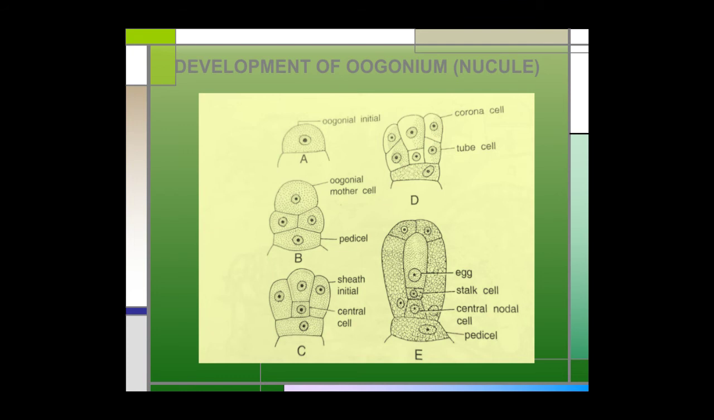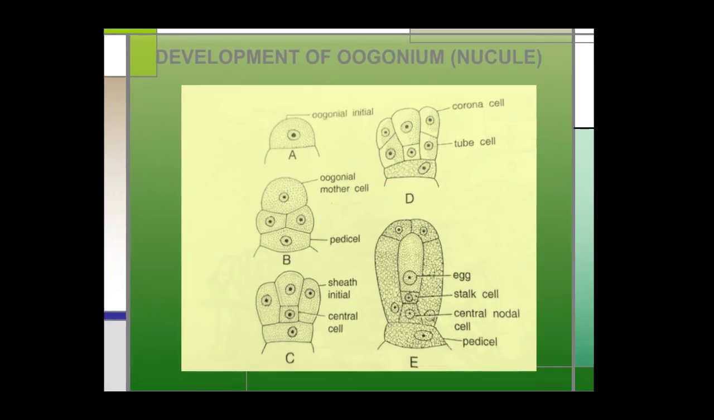At the maturity of the oogonium, the 5 tube cells separate from one another and narrow splits are formed between them. Antherozoids swim through these splits and penetrate the gelatinized wall of the oogonium. Although many antherozoids enter the oogonium, only one of them fuses with the egg to form the oospore.